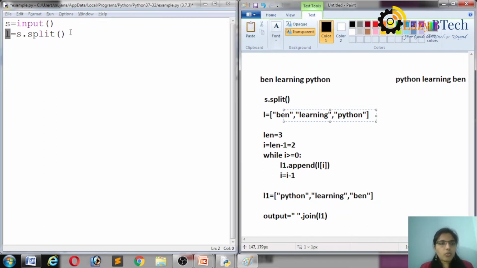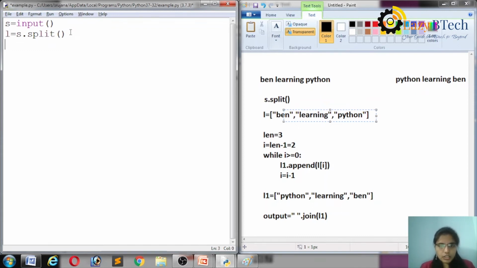After that, what I have to do? So then length is equal to, then you have to calculate length for L. Len of L minus 1 is equal to I, I is equal to len of L minus 1. So then what is the I value? I value is 2. Now I value is 2.